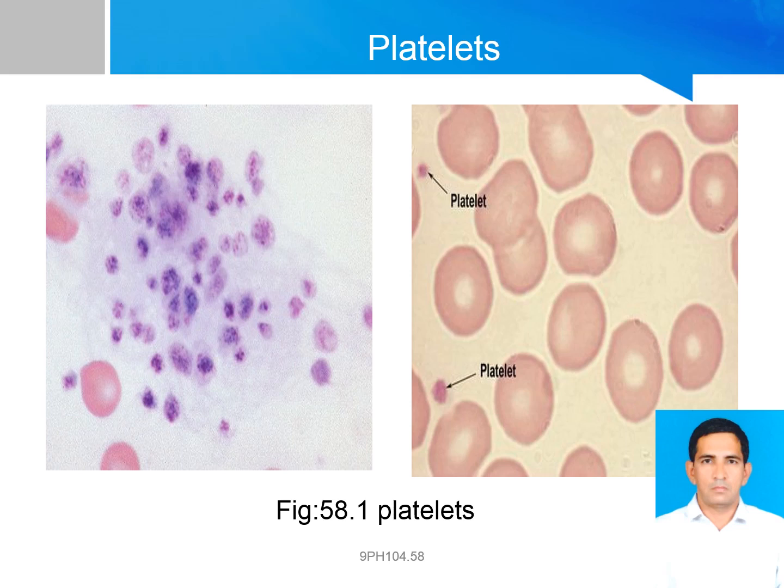Structurally, the platelets can be divided into four zones from peripheral to innermost. Peripheral zone is rich in glycoproteins required for platelet adhesion, activation, and aggregation.